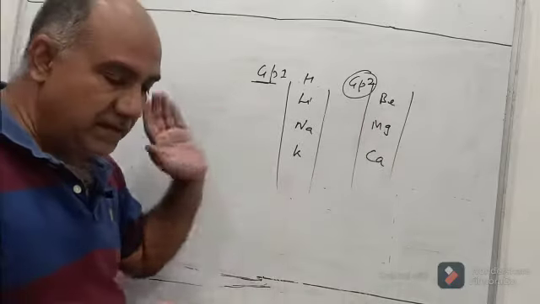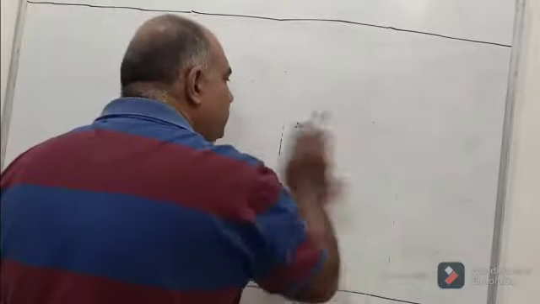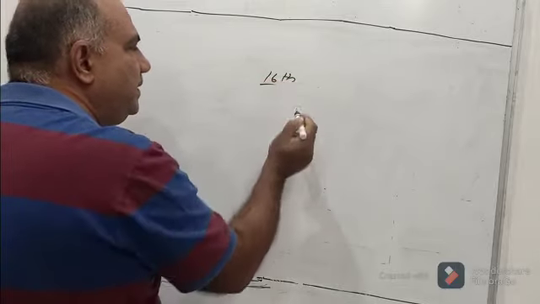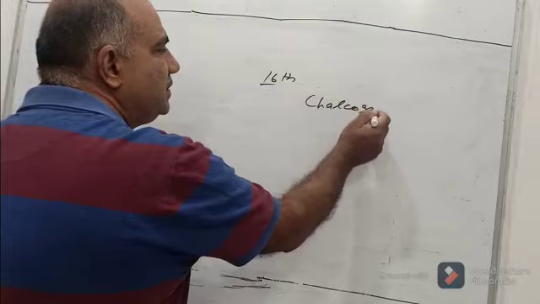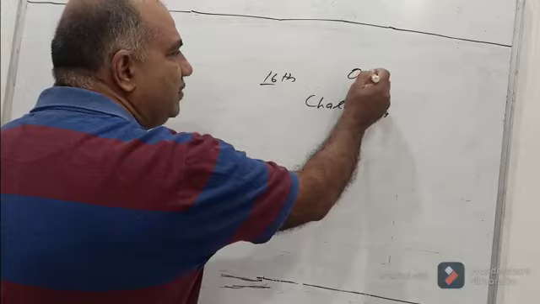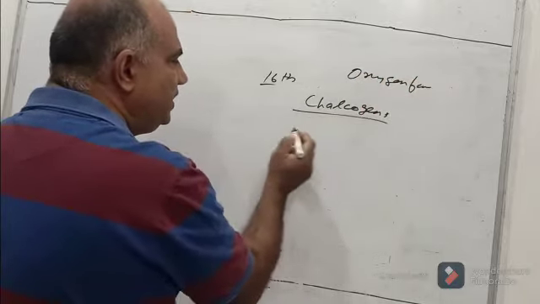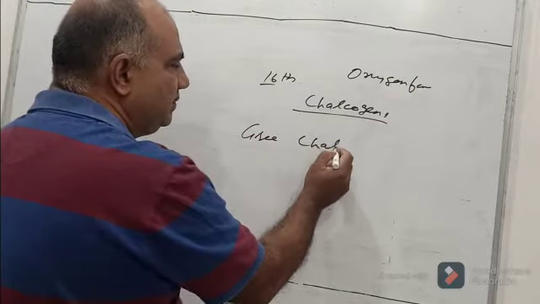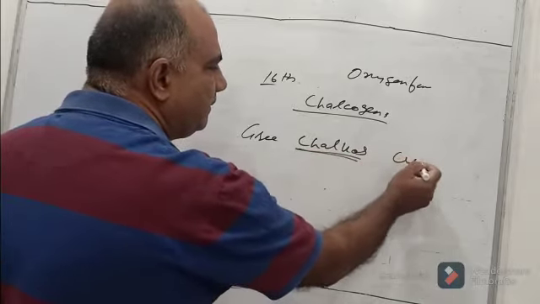These were the alkali metals. Now we will talk about the 16th group. These are called chalcogens. Also this is called the oxygen family. In Greek, the word chalcos means copper.